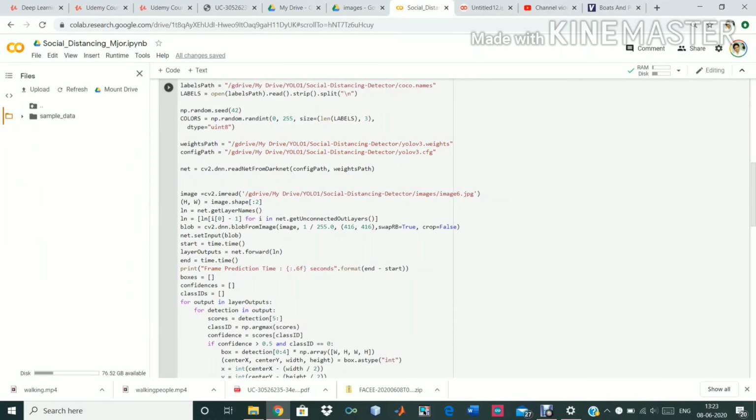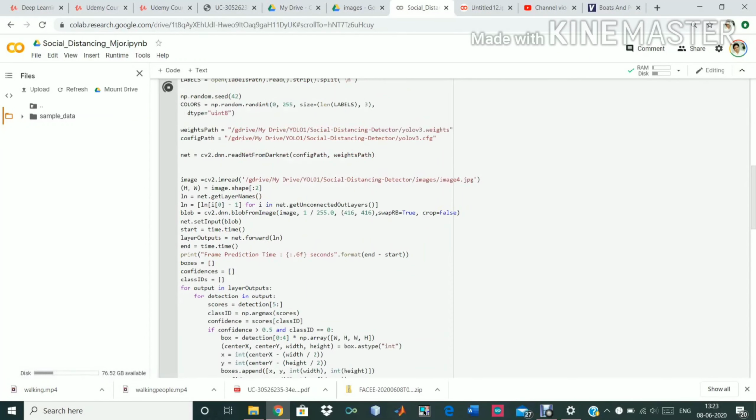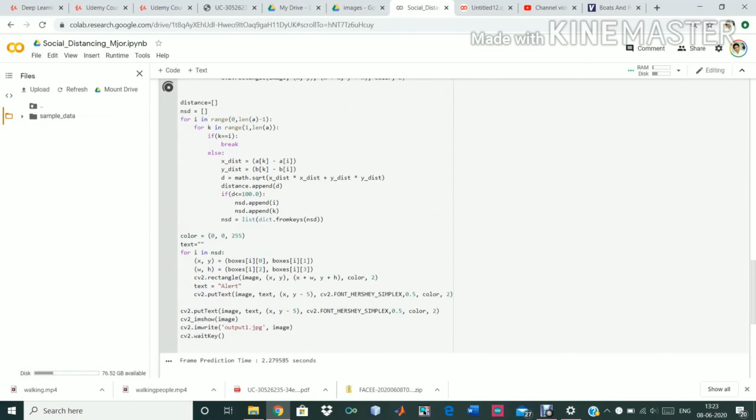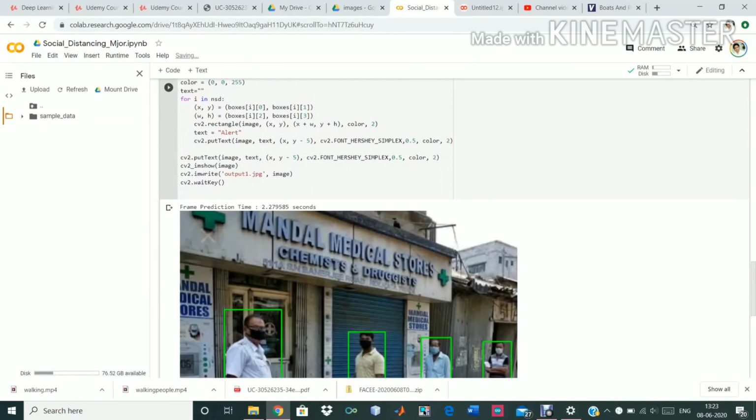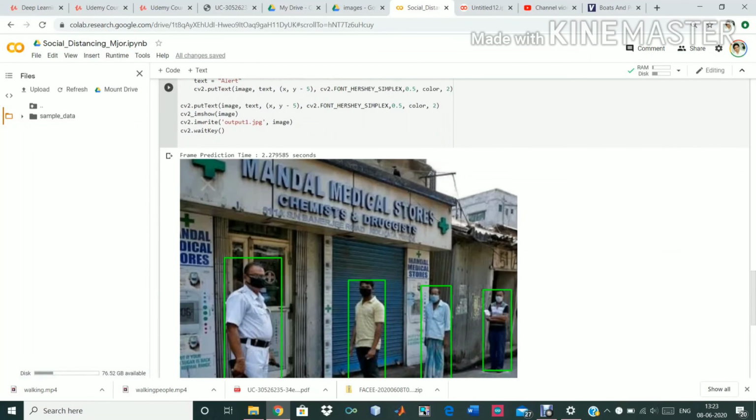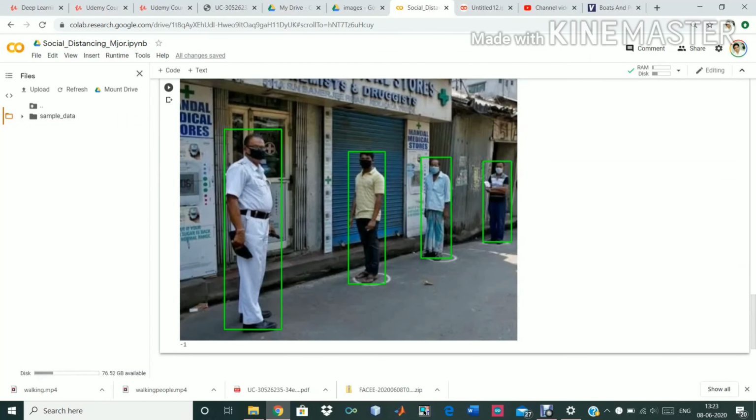Now I will change the path to image 4 over here. Let's run our code again. The time was 2.27 seconds, and here we can see all the boxes are green.